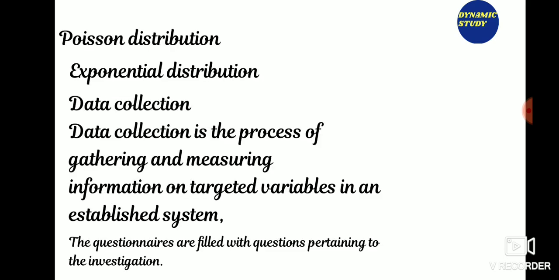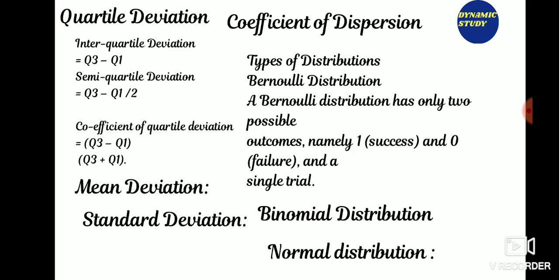Now types of distribution. Bernoulli distribution. Bernoulli distribution has only two possible outcomes, namely 1 or 0, that is success or failure. Now binomial distribution. A distribution where only two outcomes are possible, such as success or failure, gain or loss, win or loss, and the probability of success or failure is the same for each trial, is called binomial. For example, if the probability of success in an experiment is 0.2, the probability of failure can easily be computed as q equal to 1 minus 0.2, that is 0.8.